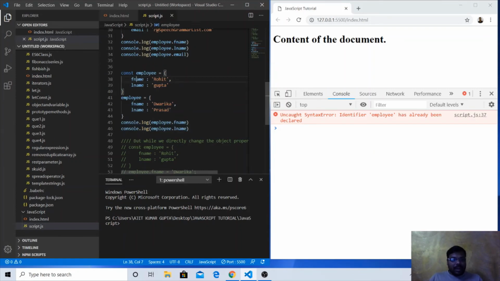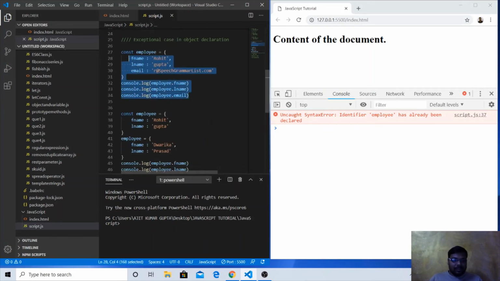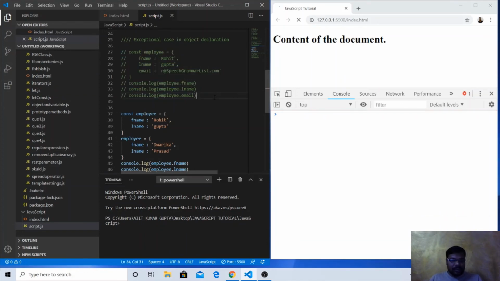Employee object, fname and lname, two properties. Now employee equal to fname, we are trying to reassign the value. We are now setting fname to Dwarika and lname to Prasad, and trying to access the values. Let me comment it out for you first, otherwise it will create some confusion.